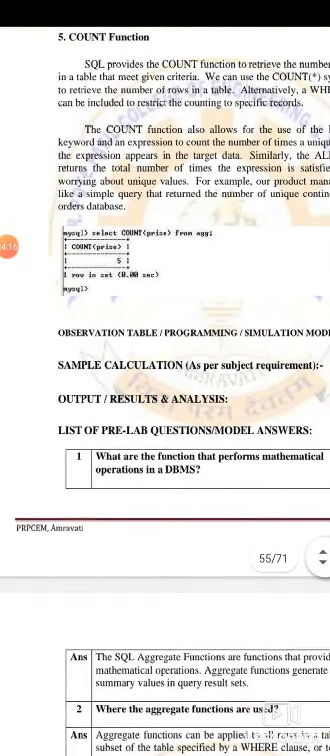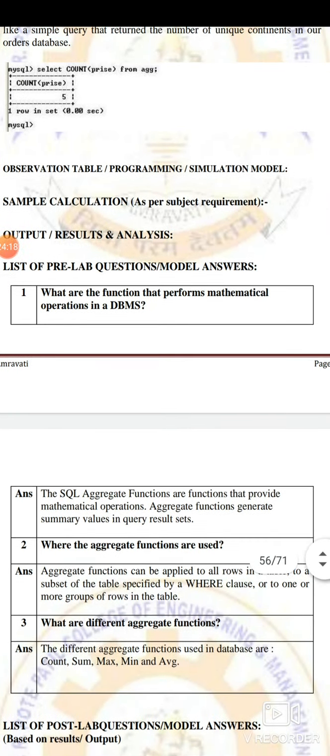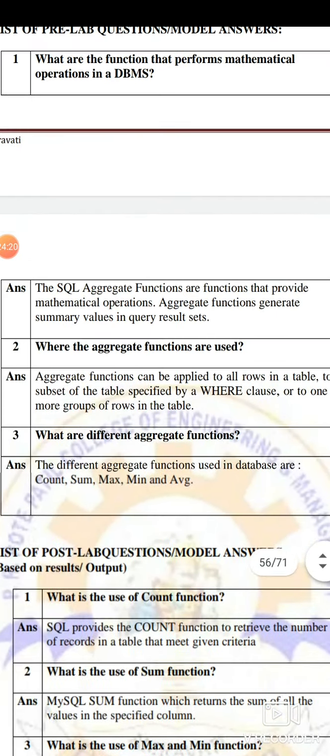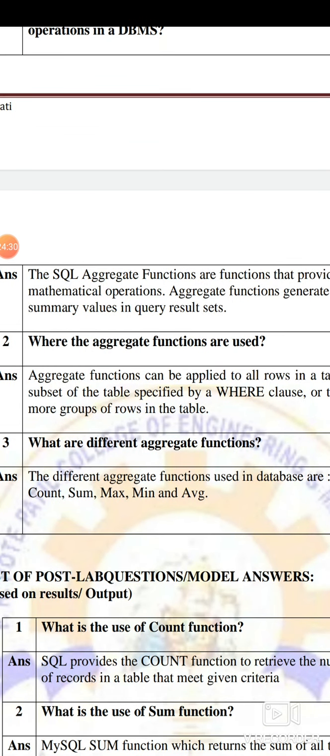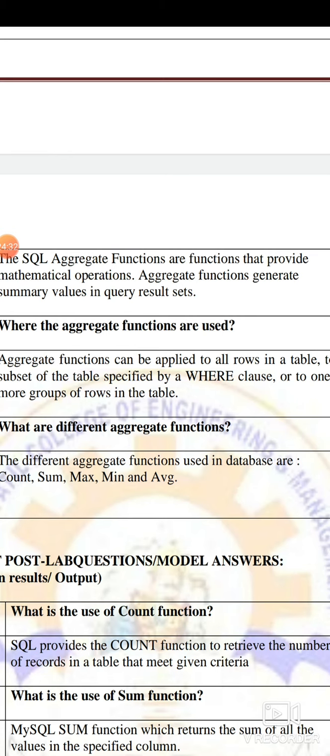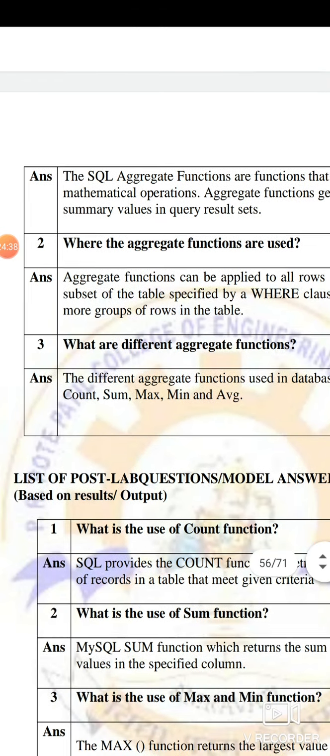Now certain pre-lab and post-lab questions for it. What are the functions that perform mathematical operations in DBMS? The SQL aggregate functions. The SQL aggregate functions are used for performing mathematical operations. Aggregate functions generate summary values in the query result sets. Summary means it is a combination, generated from more than one value, so that you can call it a summary.